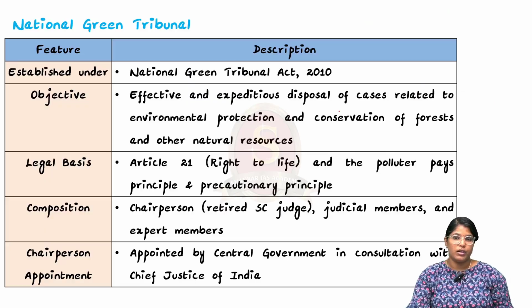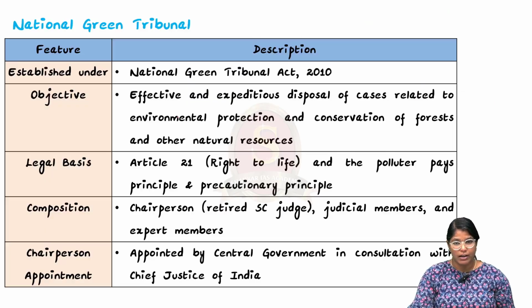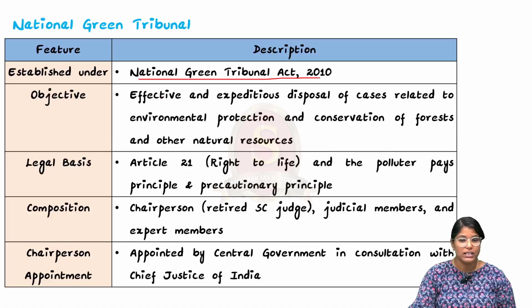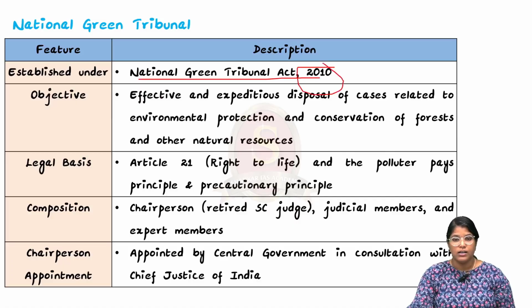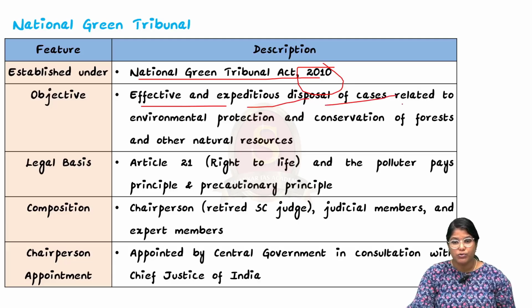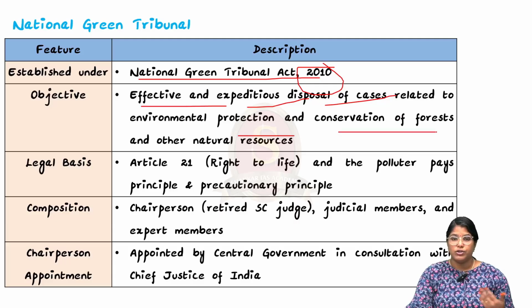See, this particular NGT, or the National Green Tribunal, has been established under the National Green Tribunal Act 2010. So it is actually a statutory body. The objective of it, why it has been established, is to give effective and expeditious disposal of cases related to environment protection and conservation of forests as well as natural resources in our country.